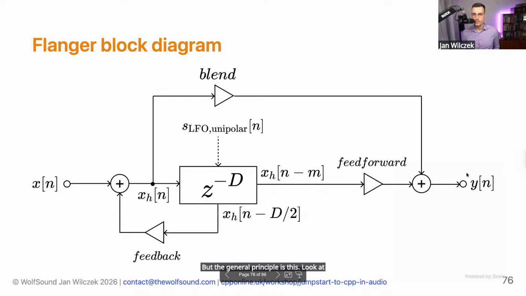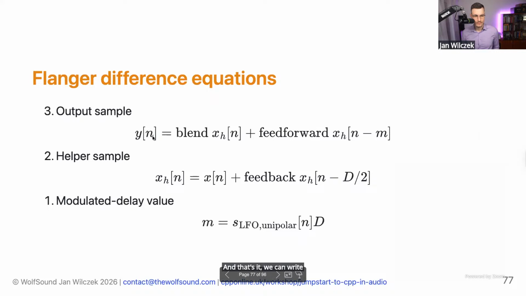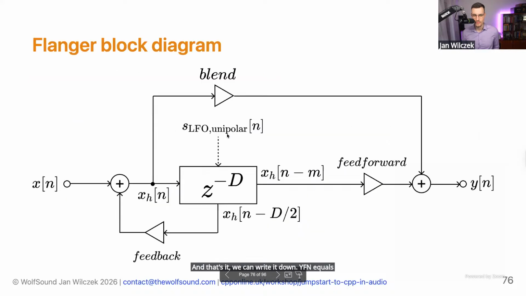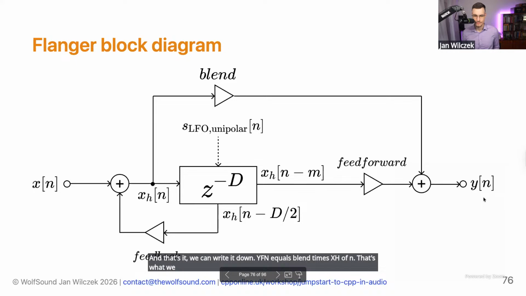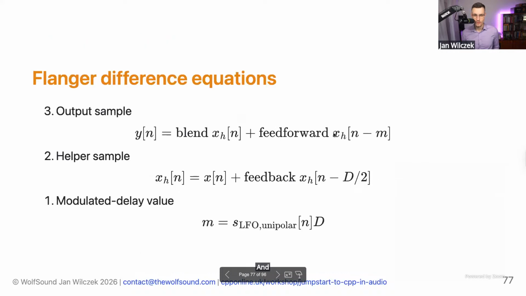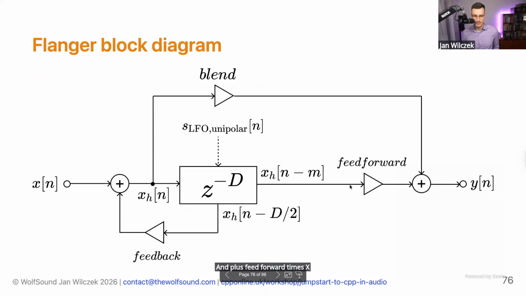Look at the output and trace it back, right? So we have our y of n, and what does it equal to? It equals an addition of feed forward times xh of n minus M, and the multiplication of blend times xh of n. And that's it, we can write it down. y of n equals blend times xh of n. That's what we have here. And plus feed forward times xh of n minus M. So this one here.